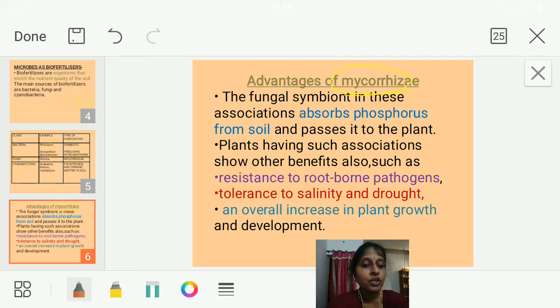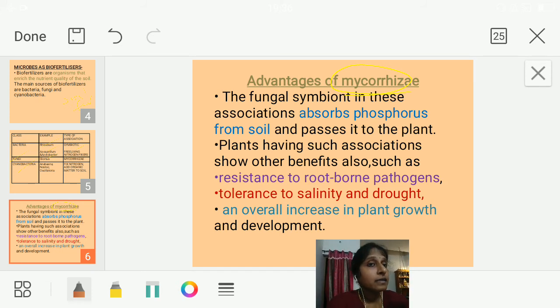The example is Glomus. So what are the fungal hyphae doing? They are absorbing phosphorus from the soil and giving it to the plant. Like that, the phosphorus requirement of the plants is met with the help of this fungi. In return, the fungi get a place to stay on. So both are mutually benefited.